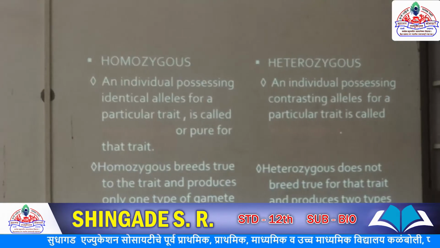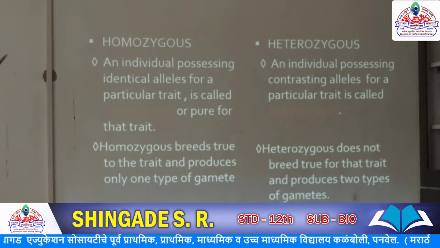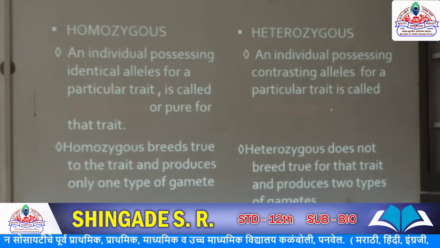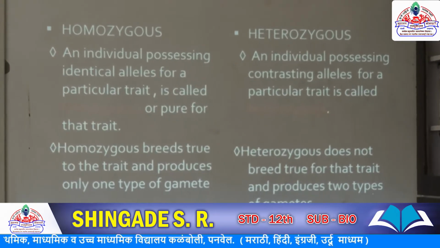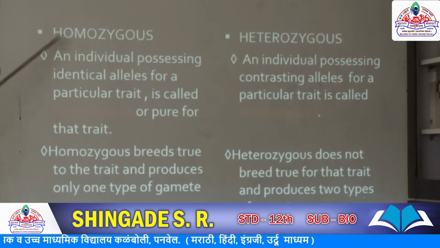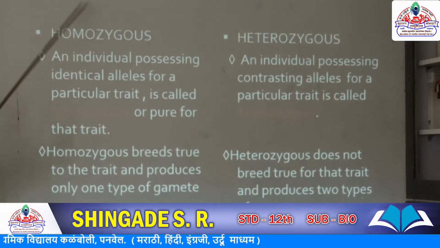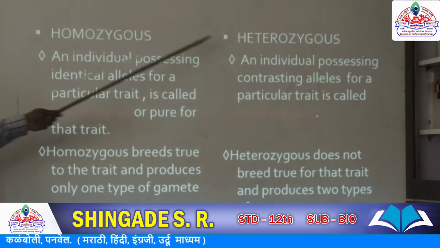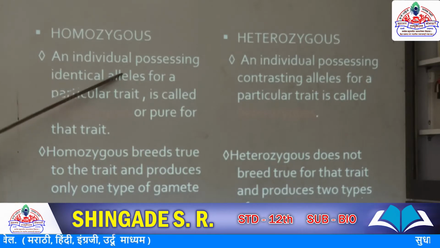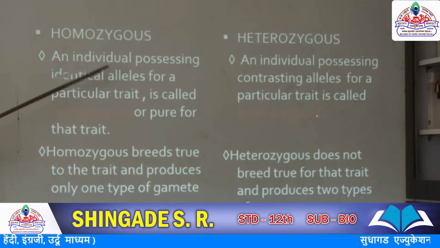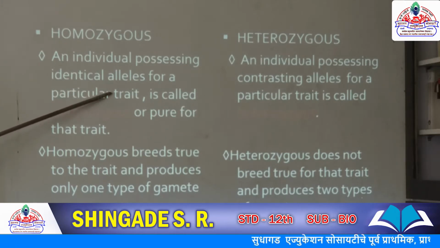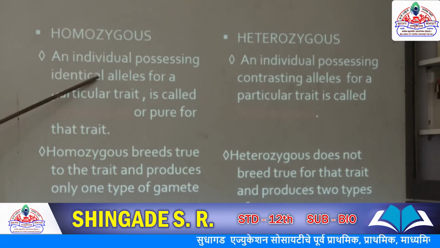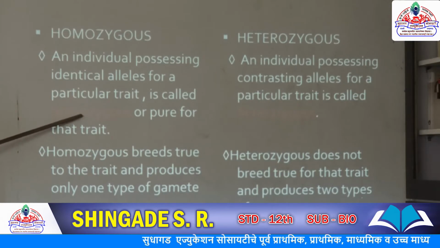Next, another word: homozygous and heterozygous. Homo means similar, hetero means different. An individual possessing identical alleles, meaning similar alleles, of a particular trait, that is, of a particular character, is called homozygous.